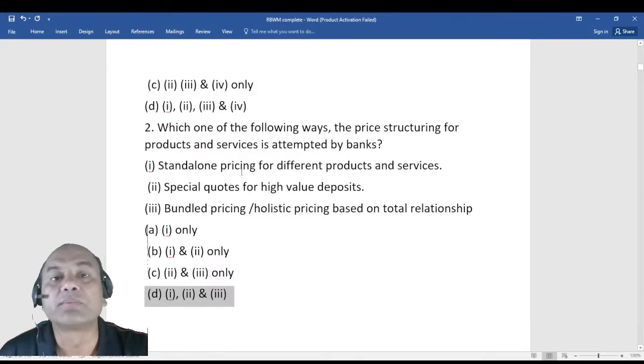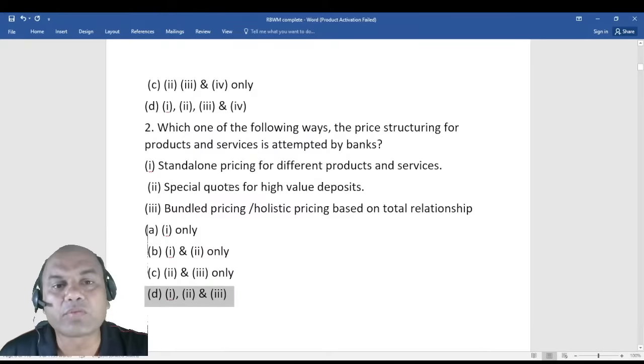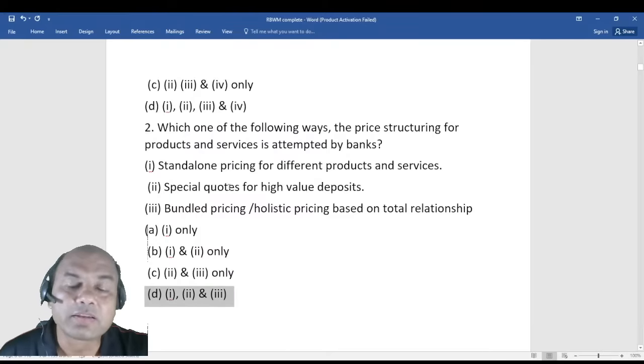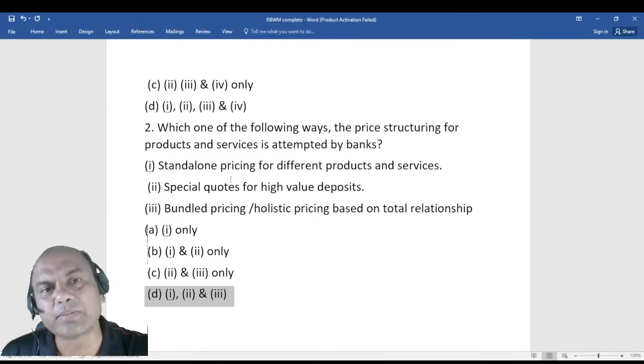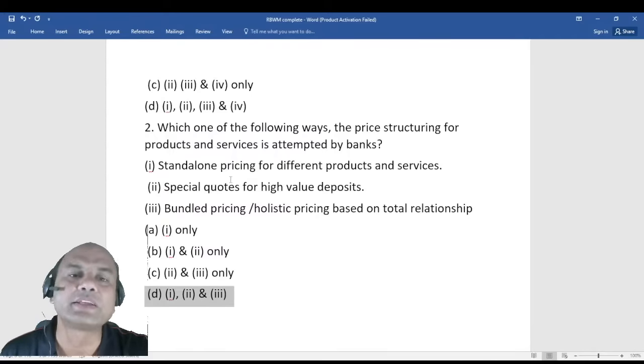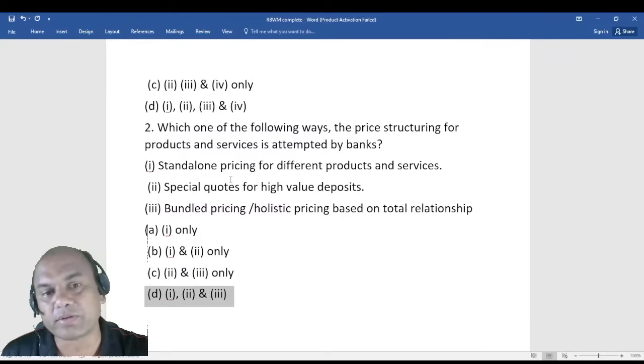Special codes means what? Suppose I am having some good customer who is having an FD with me, let's say, 1 crore FD he is having. Now if such customer comes to me, then that customer will be a special customer. Now the loan rate for that customer will be different than the loan rate for other customers, right? Because I'll definitely give him a special treatment. So that's called a special code. And last one is this bundle pricing. Bundle means what? Same logic. If somebody is having 2-3 accounts with me, like FD or various relationships, so in that case I'll change the rate of interest of my loan.